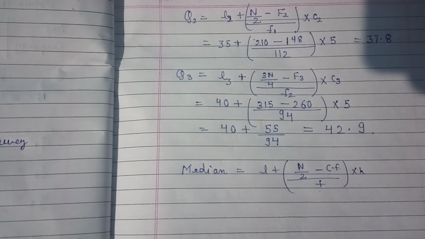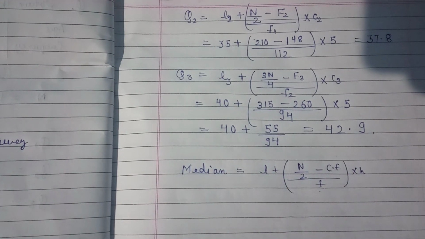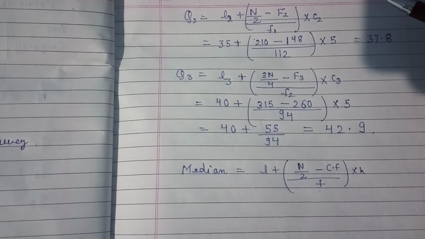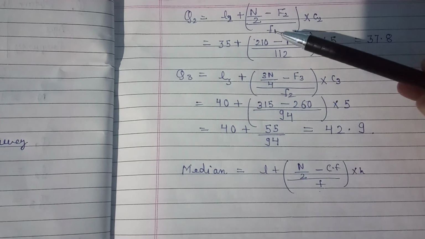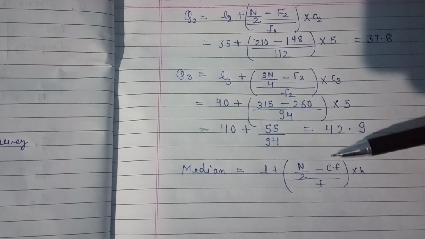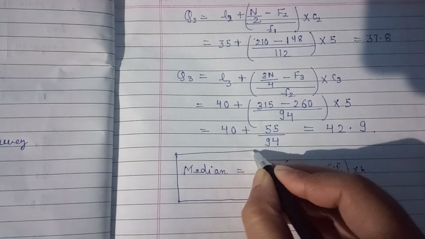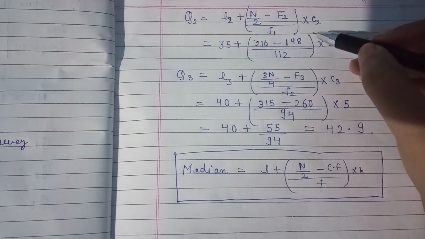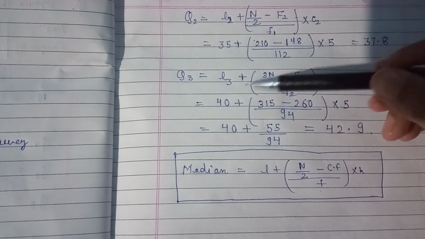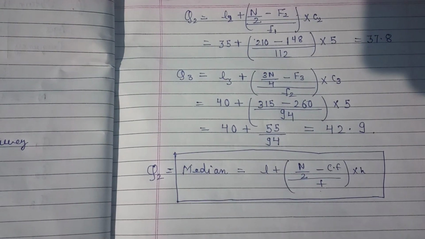So here I have to mark some number so that I can identify that this is the CF for Q1, this is the CF for Q2, and this is the CF for Q3. So I thought we can express CF with capital F, and the small frequency with a small f only, but we write f1, f2, f3. This was the formula for median, and with the help of this formula we find the quartiles. For the second quartile the formula is the same as the median, which means if you are finding the median, you are finding the second quartile.